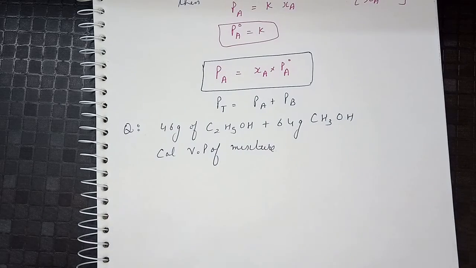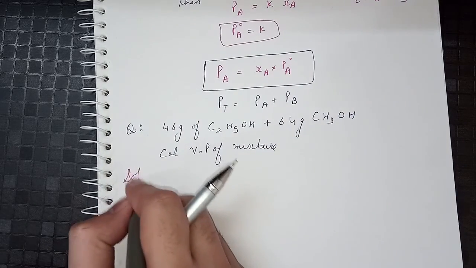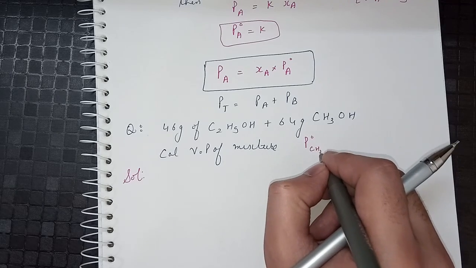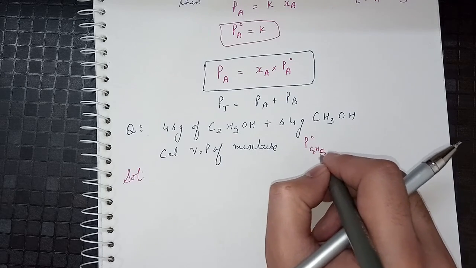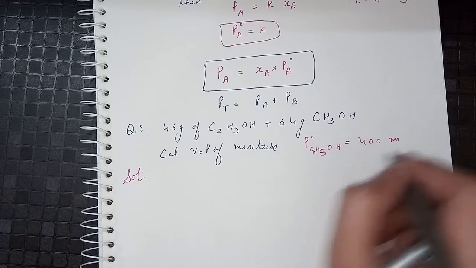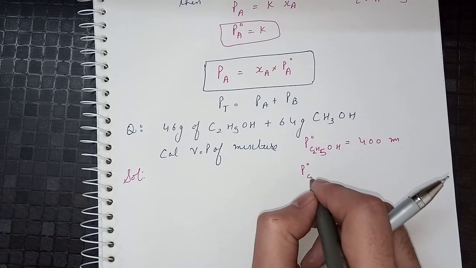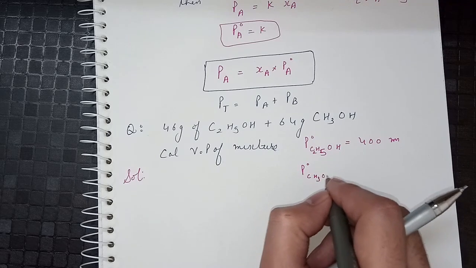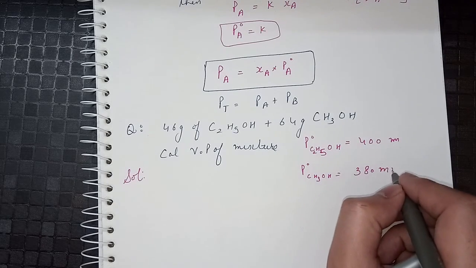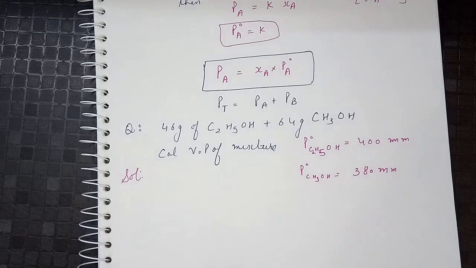So how? We are given that the pressure of ethanol in its pure state is 400 mm, and the pressure of methanol in its pure state is 380 mm. Firstly, we will calculate the moles of both ethanol and methanol.